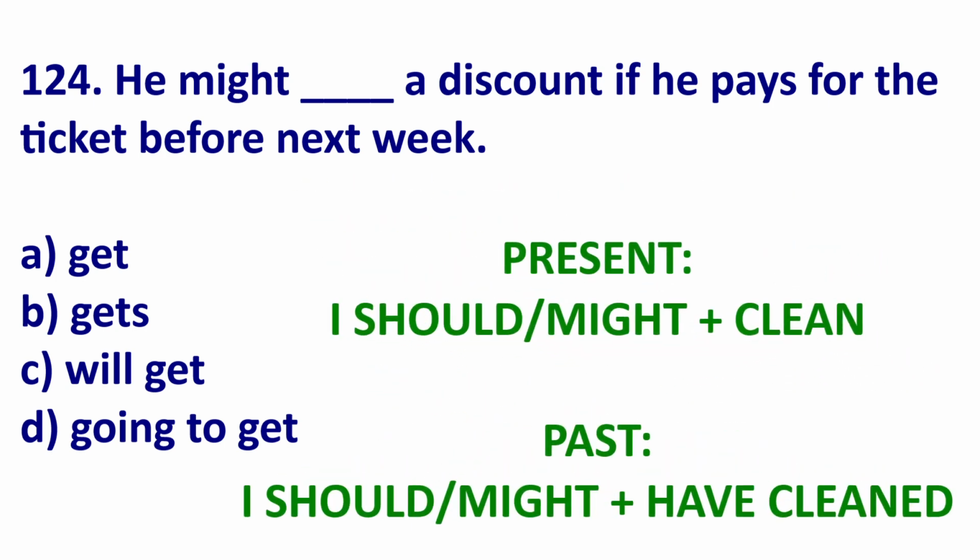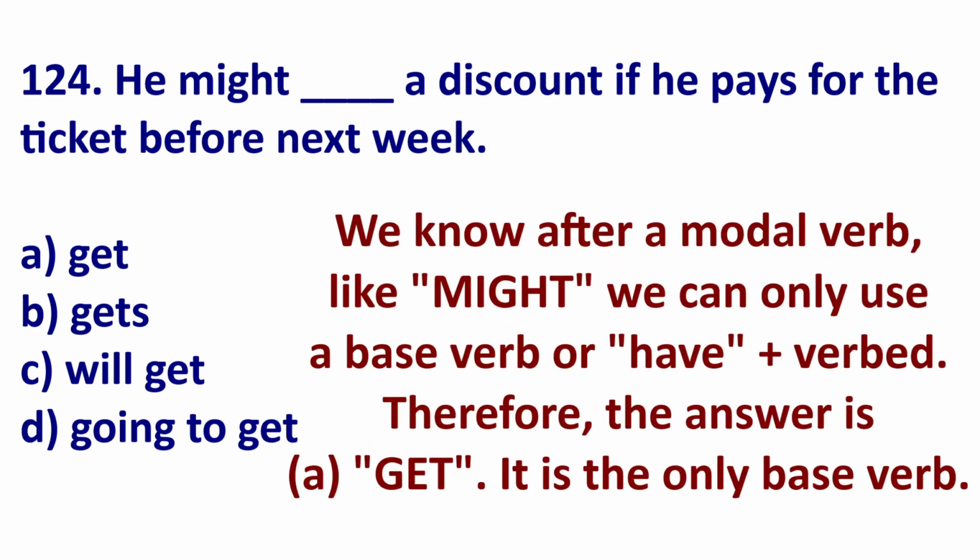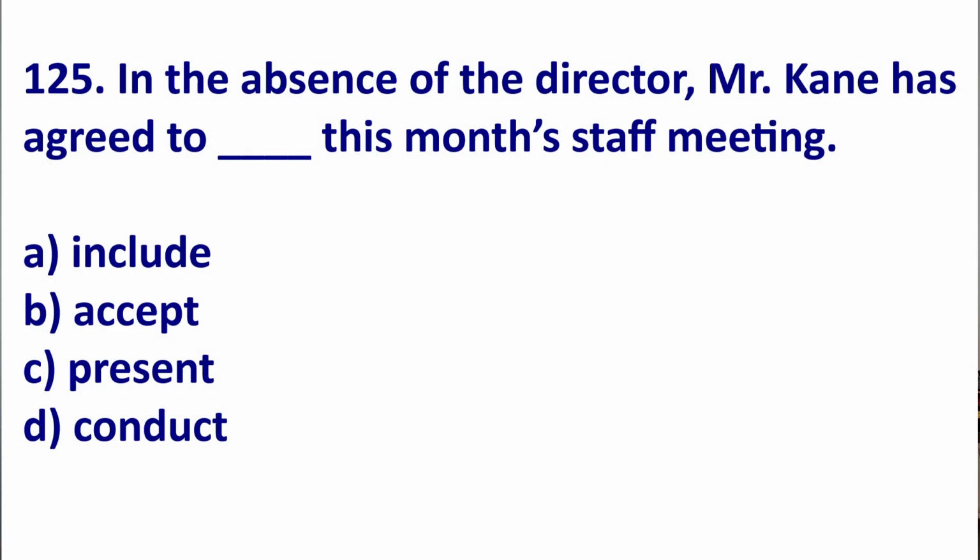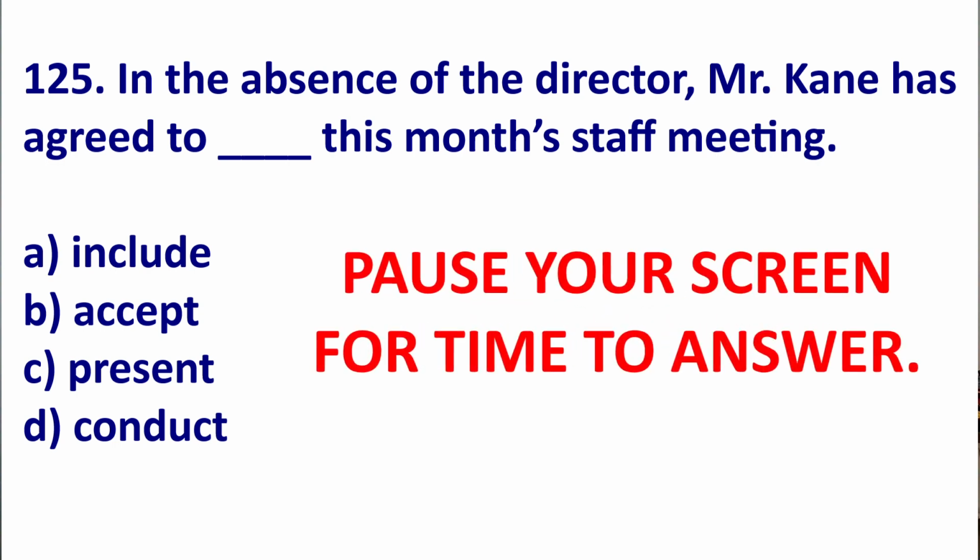Now, if I'm talking about the past, I could say last night I should have cleaned my car. It is wrong to say should cleaned. So after a modal, I will either use a simple base verb, such as cook, watch, buy, think, or if I'm talking about the past, I can use have verbed. In this question, the only base verb is A, get. Therefore, A is the answer. We are perfect so far. Great job. Last question, 125.